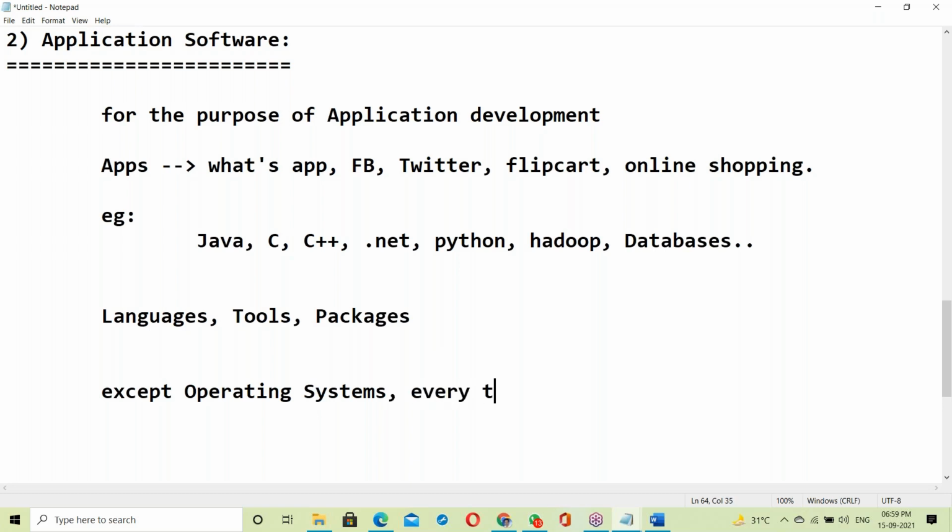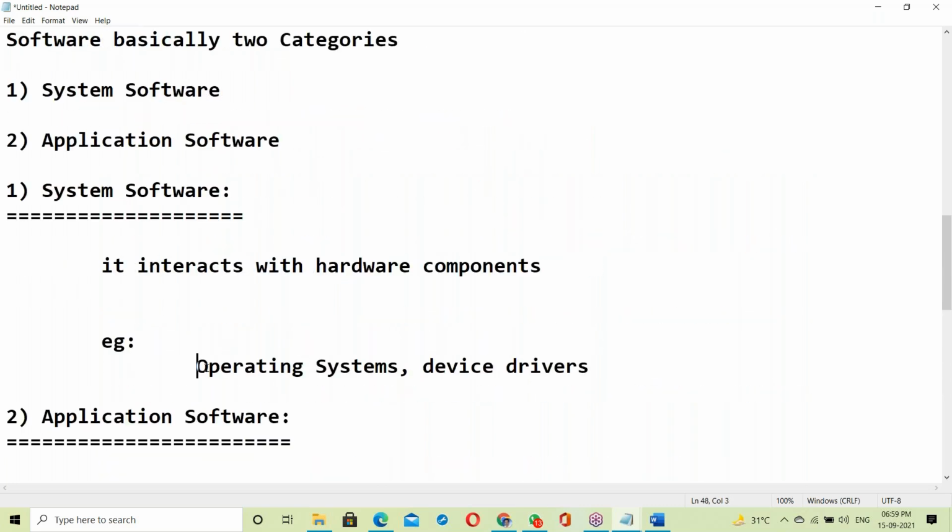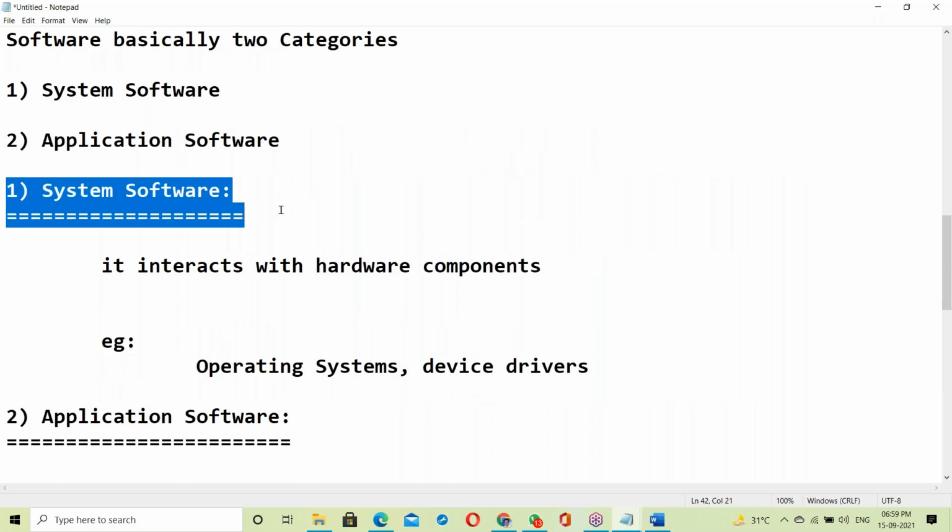Everything is application software except OS. Operating systems like Windows operating system, Linux operating system, Unix operating system. Except operating systems, all are application softwares. Just remember this point here: OS is a system software. OS comes under system software.